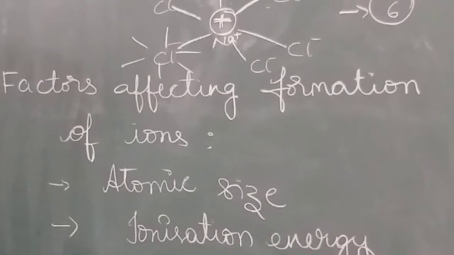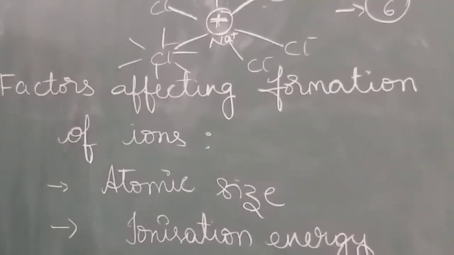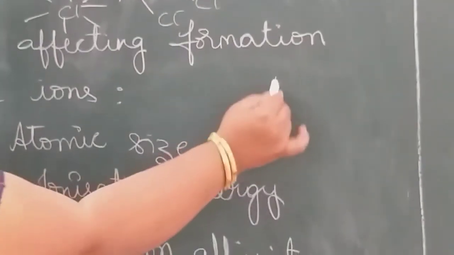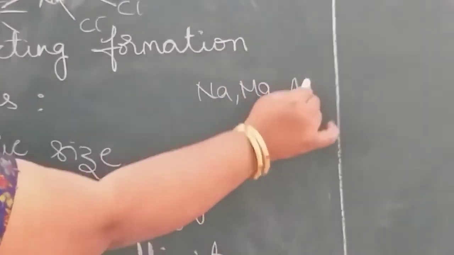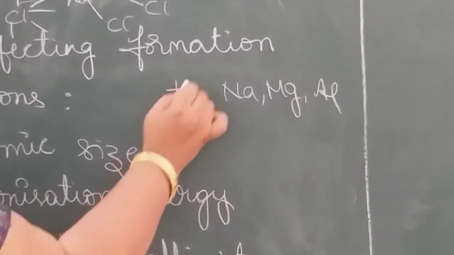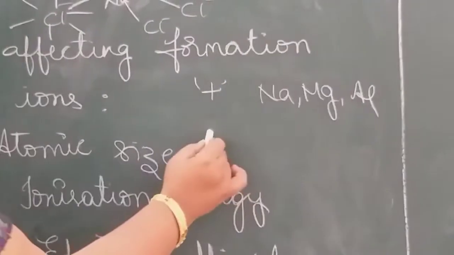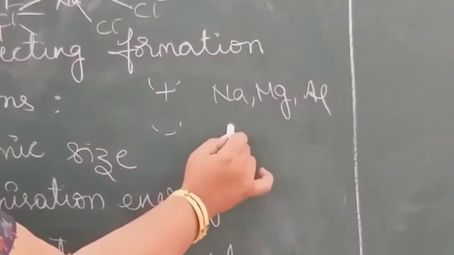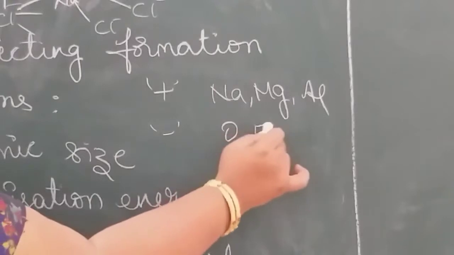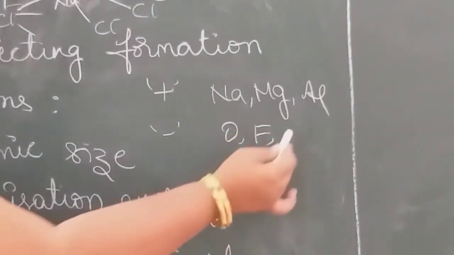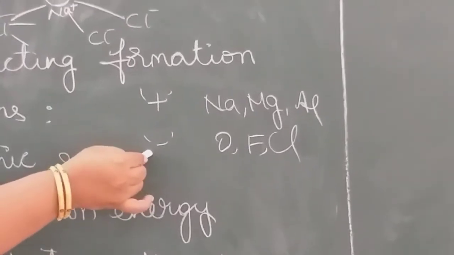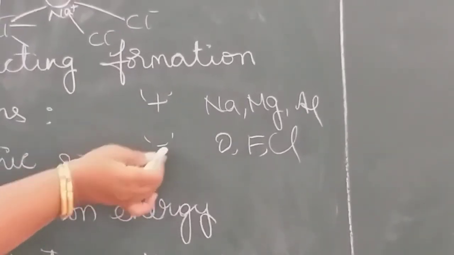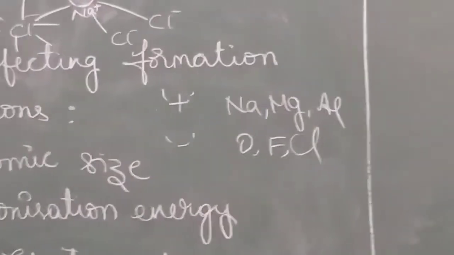Simply, all the metals will lose electrons. All the metals like sodium, magnesium, aluminium will lose electrons and become positively charged cations. All the non-metals like oxygen, fluorine, chlorine will gain electrons and become negatively charged anions.